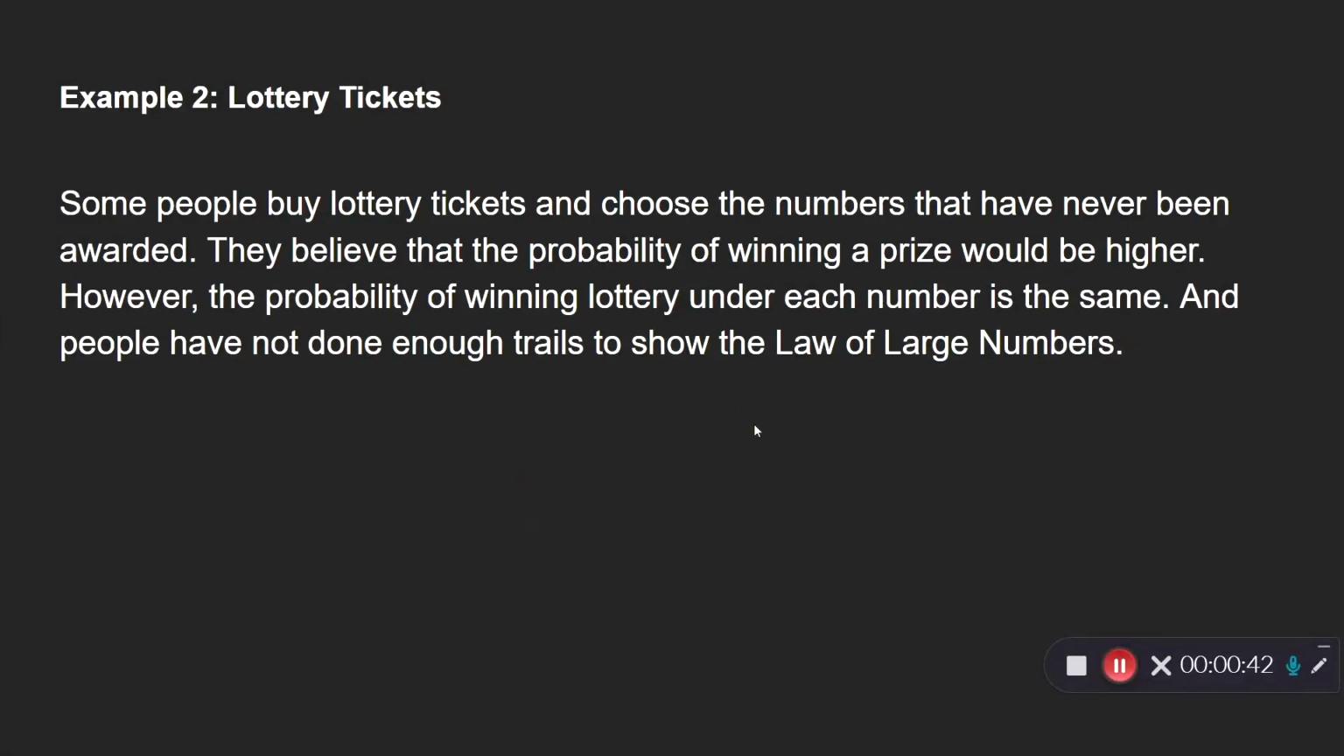The next example is lottery tickets. There are some lottery ticket numbers that have never won a prize before, and people think that must be the winning number. However, each number has the same probability as the other numbers in this trial, and we don't have enough trials to show that each number would be the winning number.